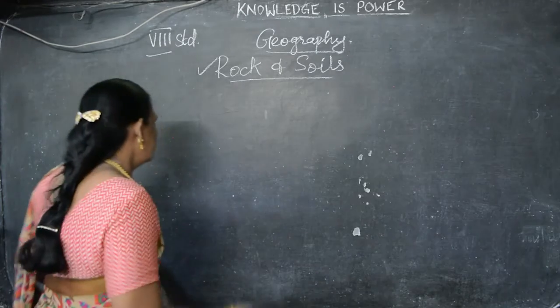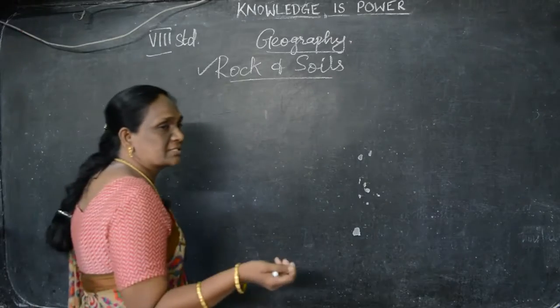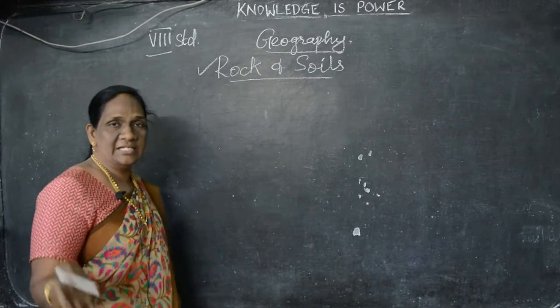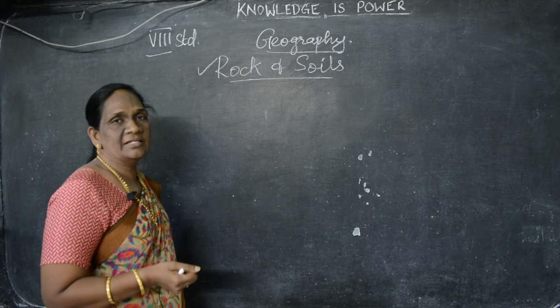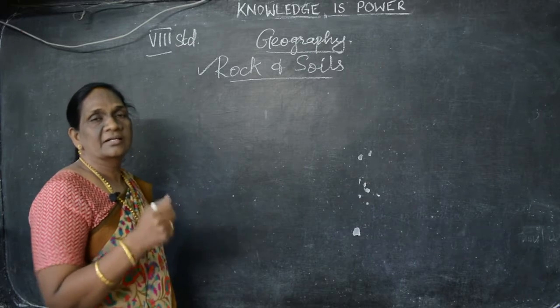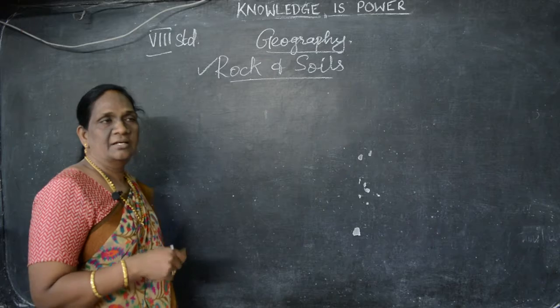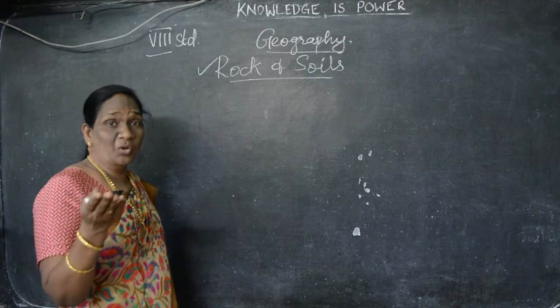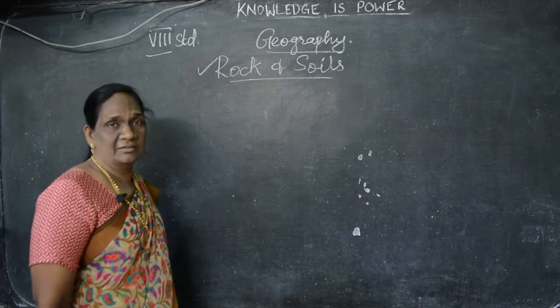Understand? So, these rocks are very much useful in building temples, churches, all the religious places. Then for road construction also we are using these rocks.